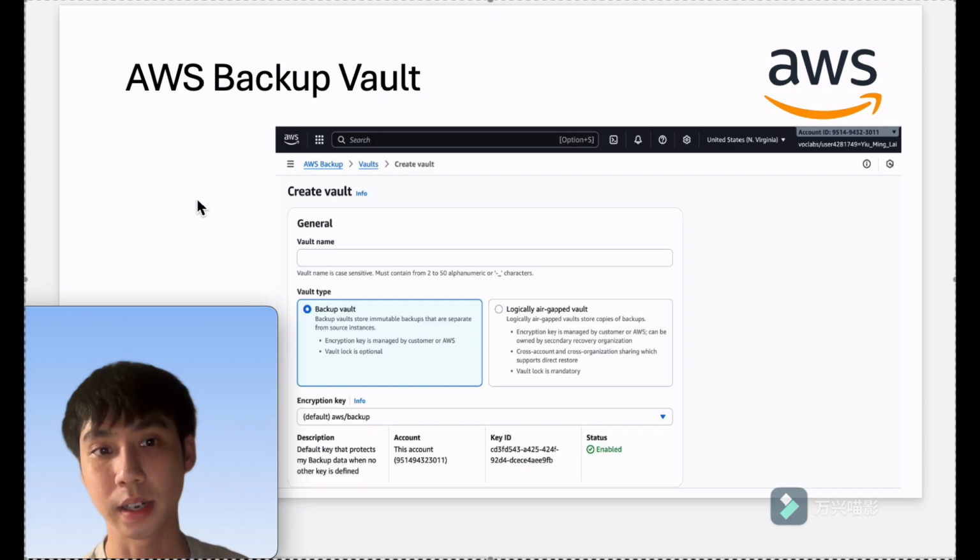And for the next one, I set up a backup vault, and it uses Vault Lock to stop anyone from deleting backups early. So the vault stores encrypted copies of all data and provides long-term protection against any loss or tampering.